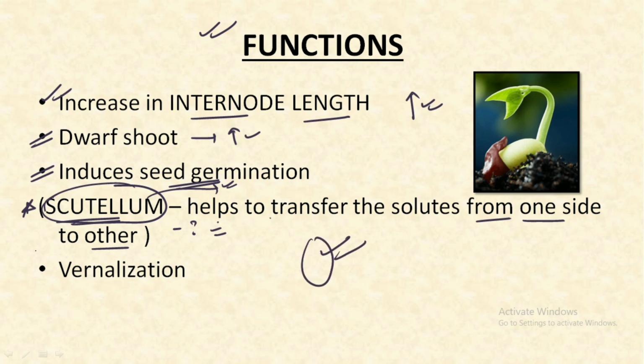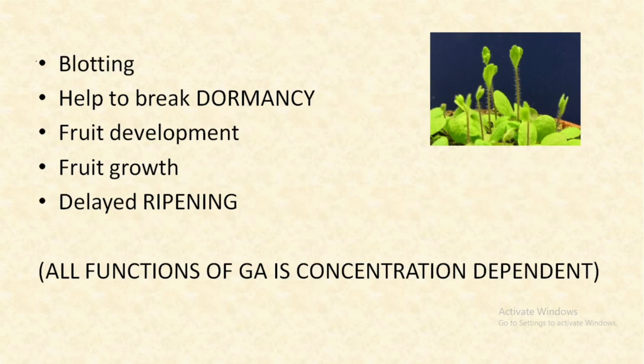The next important function is vernalization. So what is vernalization? We would understand in detail, but in simple words, vernalization means chilling effect to a plant, and this chilling effect helps to induce the flowering in the plant. Next important point is that because of the presence of gibberellic acid, there occurs bolting in the plants. And what is bolting? So bolting is a case in which there occurs the elongation of the rosette plant stem. And what do we mean by that?